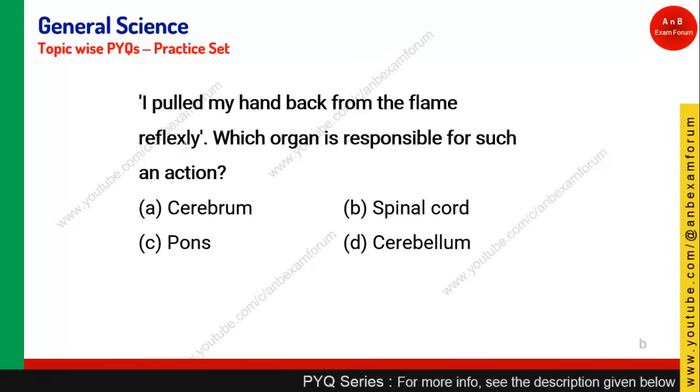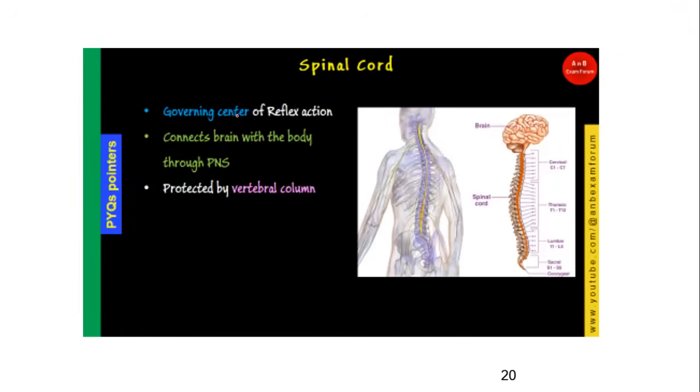Okay, as we know, the spinal cord is the governing center of reflex action. So the spinal cord has the ability to make it a reflex action. And it connects the body with the brain through the PNS, that is the peripheral nervous system.